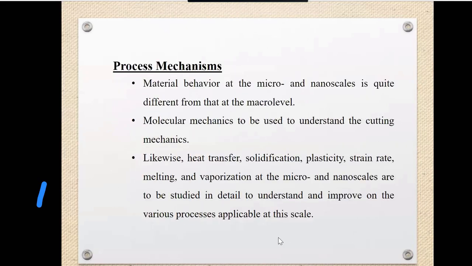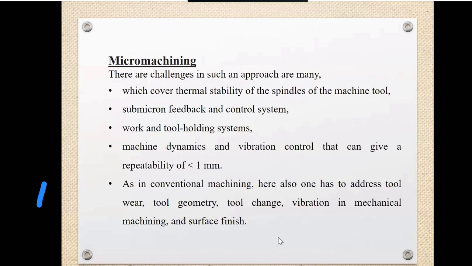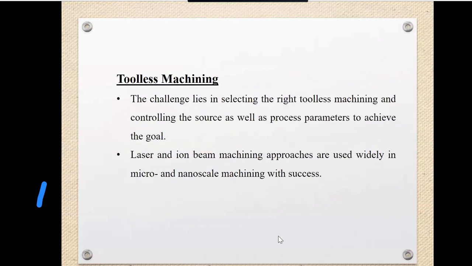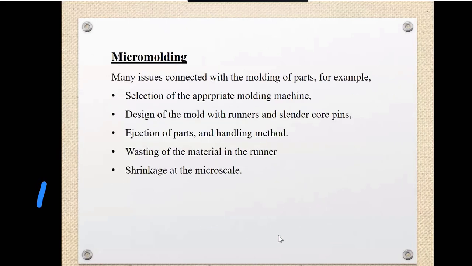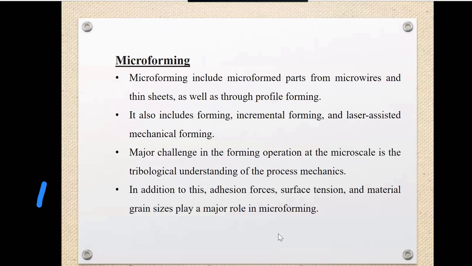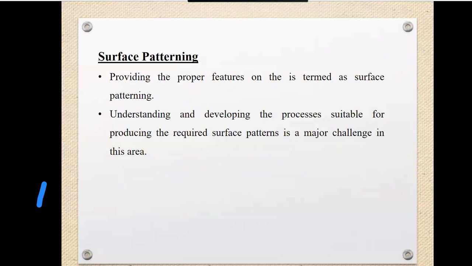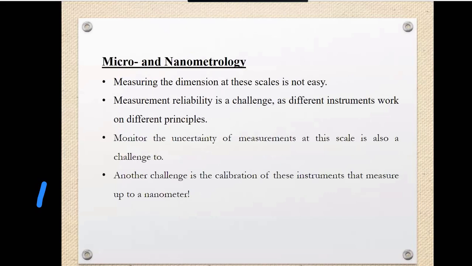Starting from the process mechanism, tooling, handling, micro machining, toolless machining, micro molding, and micro forming, these are the challenges, along with surface patterning and micro and nano metrology. So this is about the challenges we have completed.